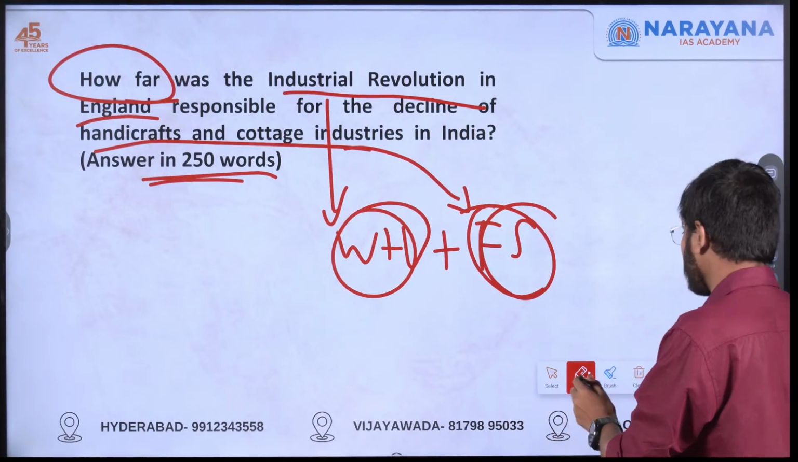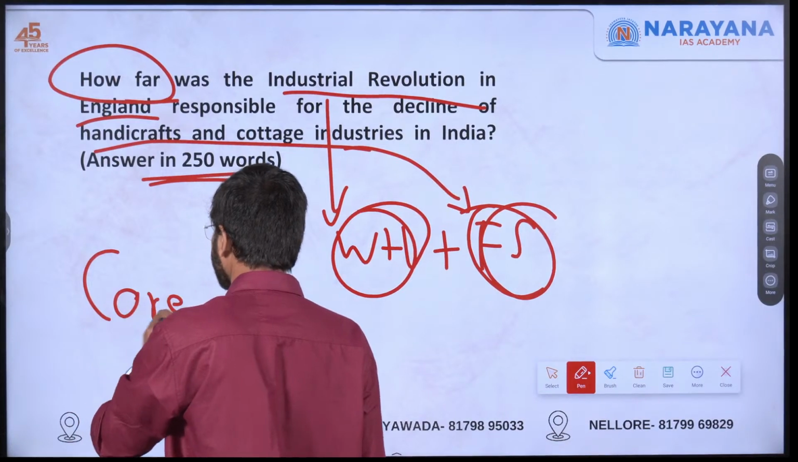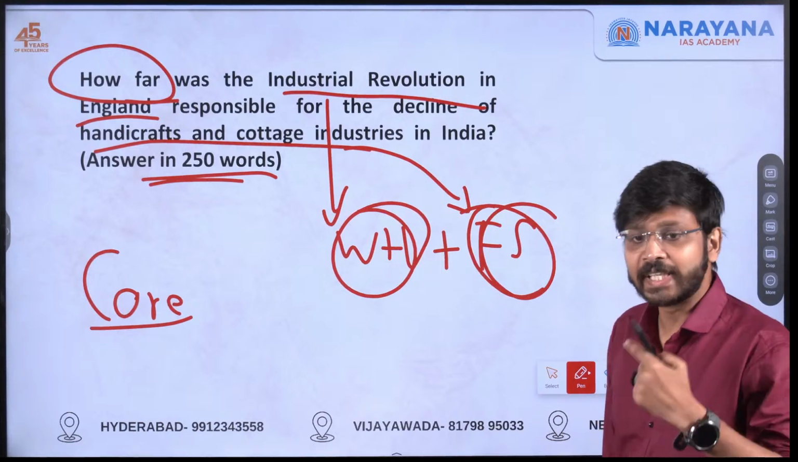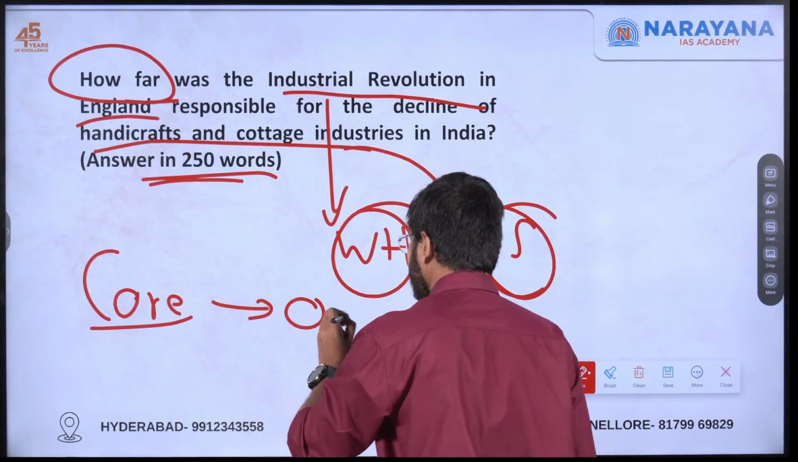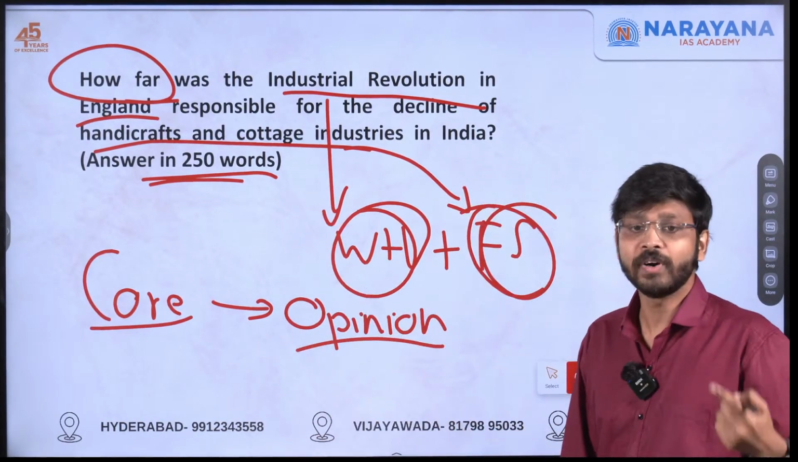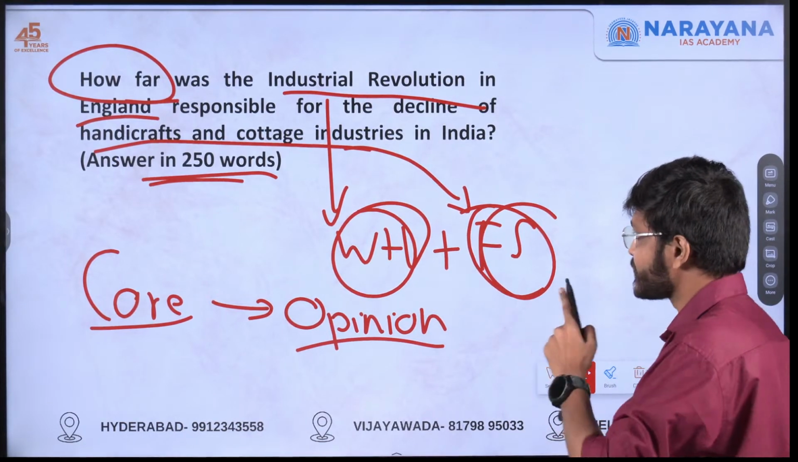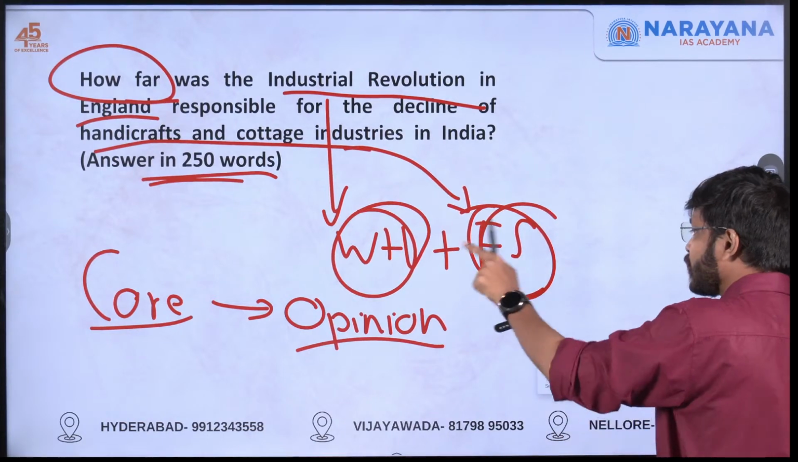So what is the core demand here? How far was industrial revolution in England responsible, whether it was responsible or not? So the core demand is to give an opinion, how far it was responsible. Was that the only reason? All these things we have to mention. So that is the core demand of this question.